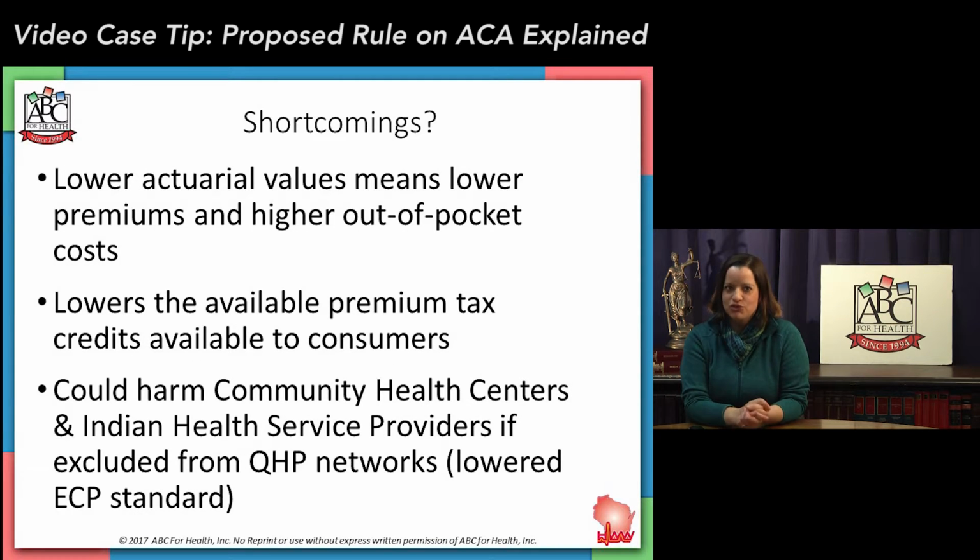A couple other shortcomings. We mentioned the silver is the new bronze. That lower actuarial value will mean lower premiums, which could be good for some folks, but we know that this emphasis towards high deductible plans is going to really keep people from using their care in the way that they should. If you have to pay a really high deductible, people actually don't use their insurance as much as they could if they actually paid a little bit more on the premium side instead of out of pocket. And as we said before, lower premiums and higher out-of-pocket costs means lower premium tax credits coming the consumer's way.